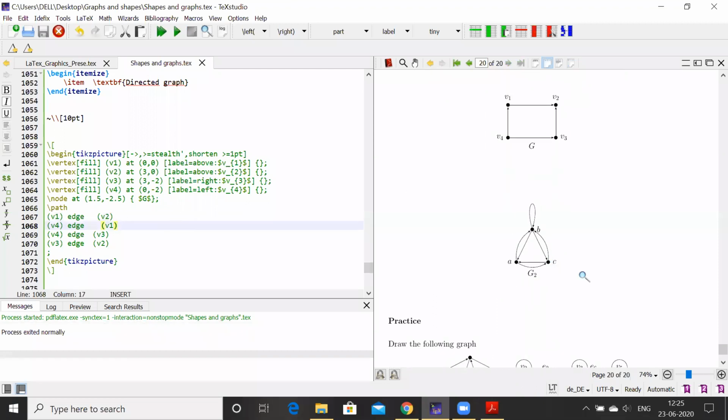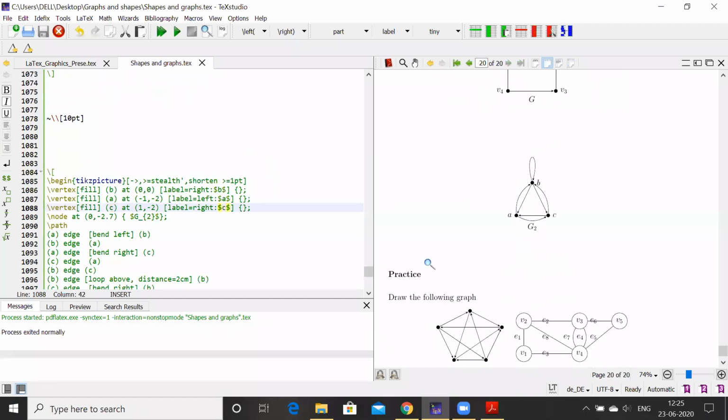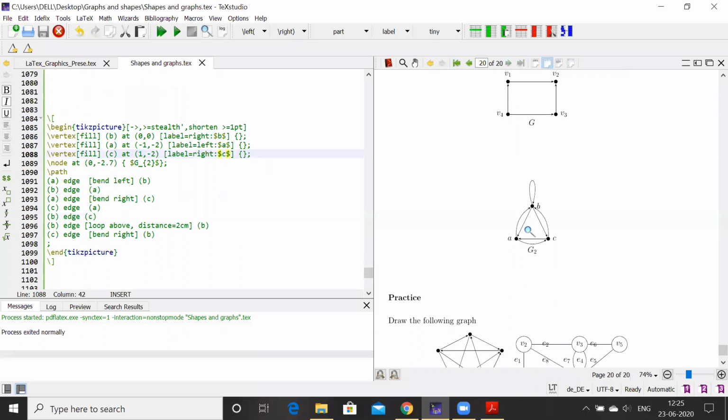Same thing, we can plot graphs having multiple edges and loops in a directed graph. So one can customize it according to our graphs. We can do many things and play around using these simple commands. Of course, we can draw graphs using nodes and draw commands also, but we will not get this kind of easy labeling and positioning of the vertices and edges using nodes and the draw command.